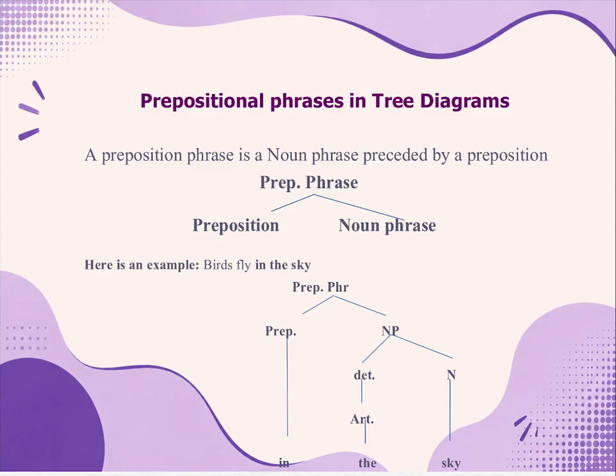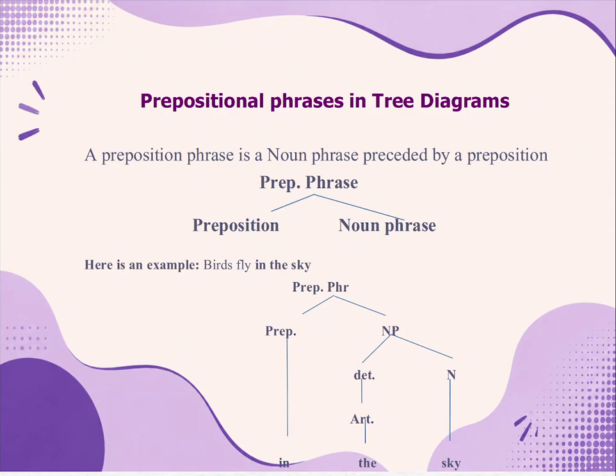So here we can have the tree diagram. We can segment preposition phrase into preposition and noun phrase. If we take an example like a sentence, birds fly in the sky. So in the sky is the prepositional phrase. Here if we segment it, the preposition is in, then we have a noun phrase.